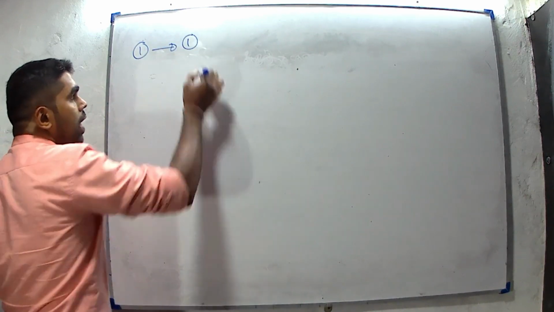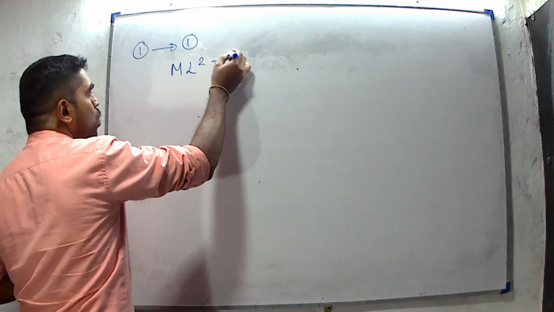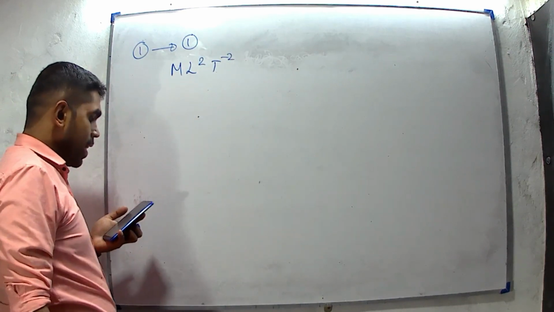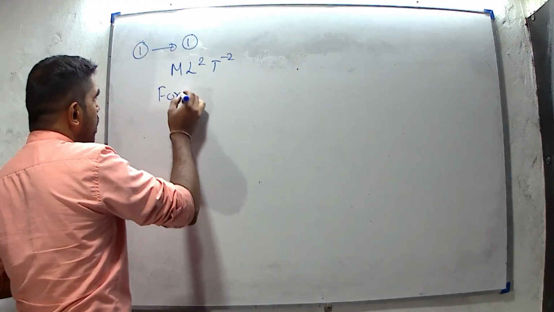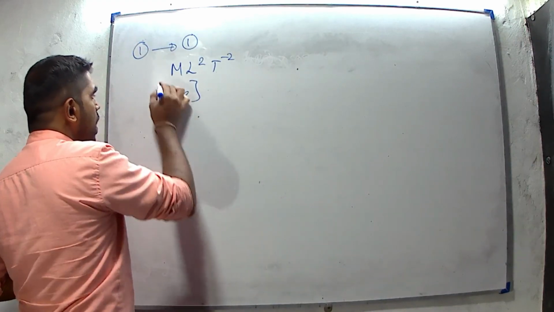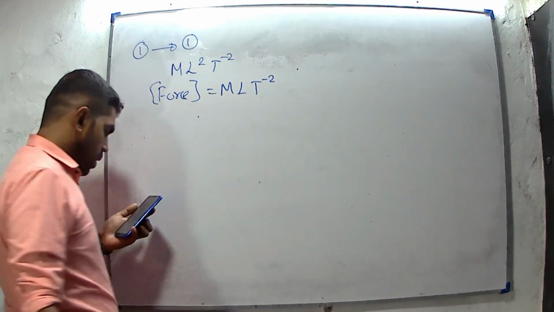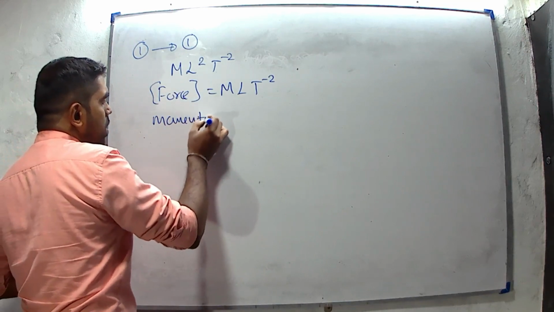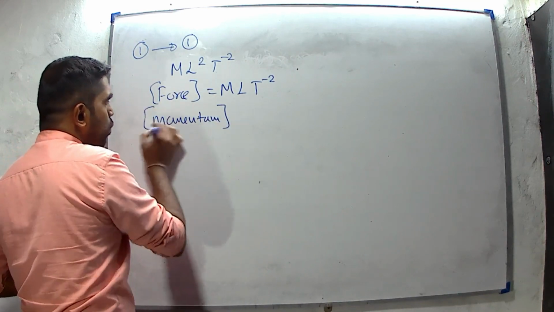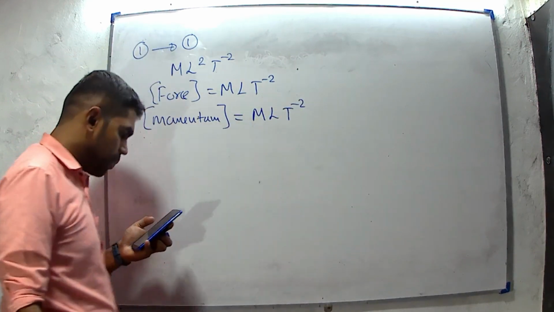We know that the dimensions of energy are ML²T⁻². And for the second answer, the dimensions of force are MLT⁻². Then the third answer, momentum. We know that momentum is mass into velocity. Therefore, the dimensions are MLT⁻¹.